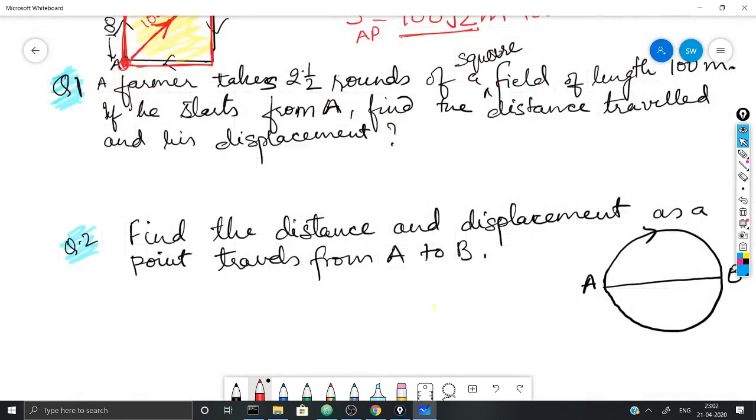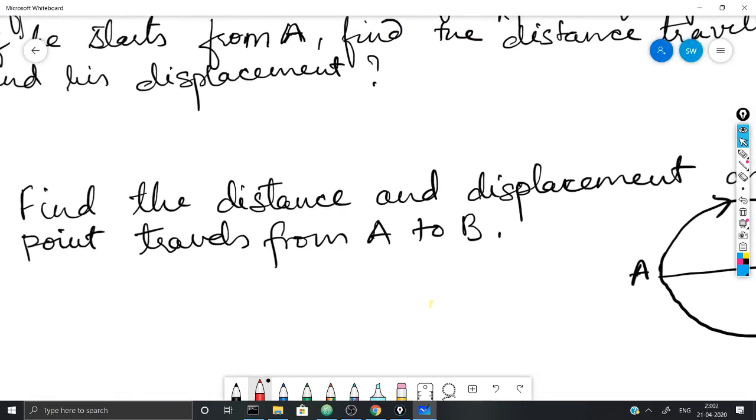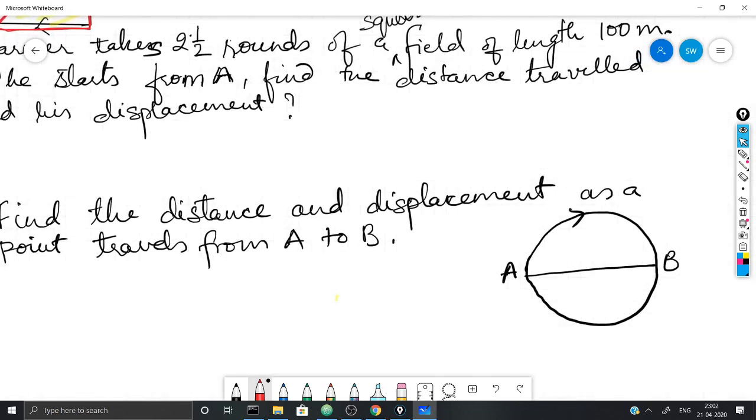So this is the distance and this is the displacement. Now another question to clear this concept more. Here you see the question. Find the distance and displacement as a point travels from A to B. See, I have specified the direction. It is going from A to B. A semicircular path. And let me mention that the radius is 7 meters.